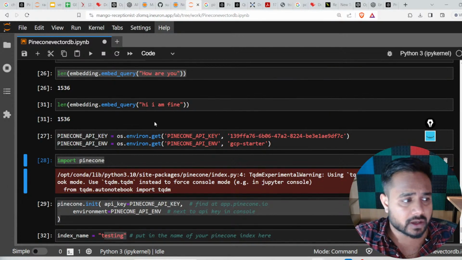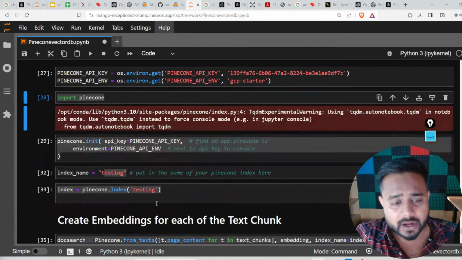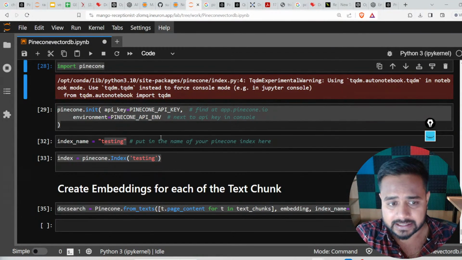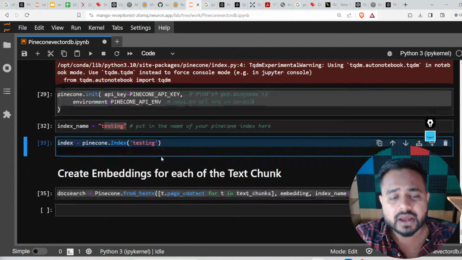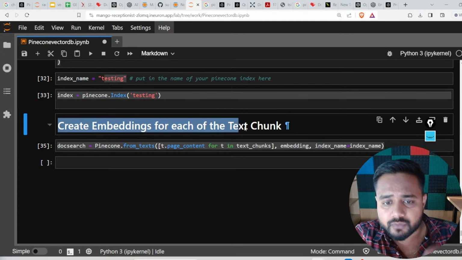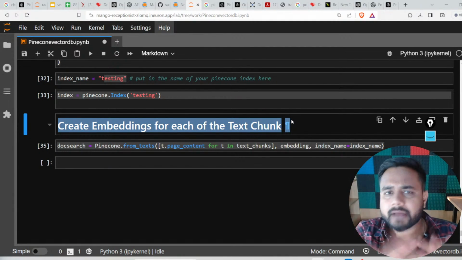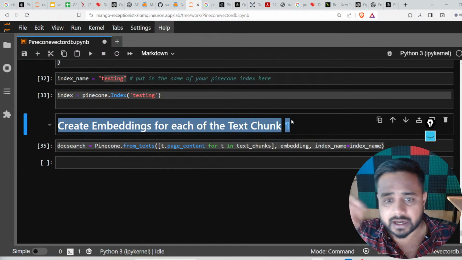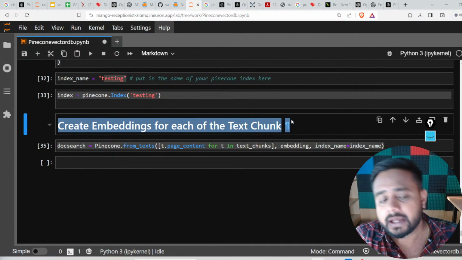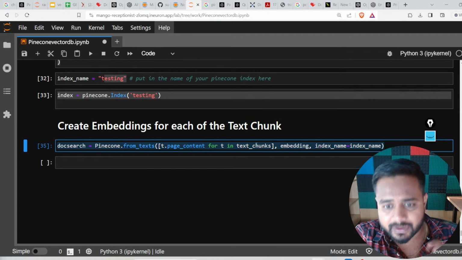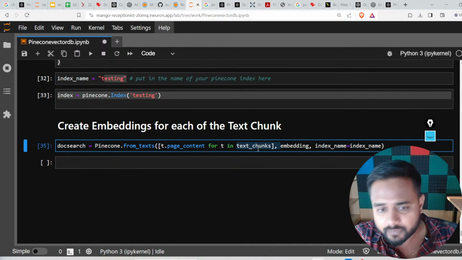Now, see, what I was saying, we have created an index, right? So till the index, I think it was fine. Now I just created an embedding for each of the text chunks. Whatever chunks we have created, for those I'm going to create an embedding, right? Now from here, see, this is my text chunk.